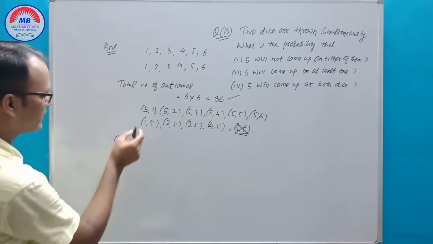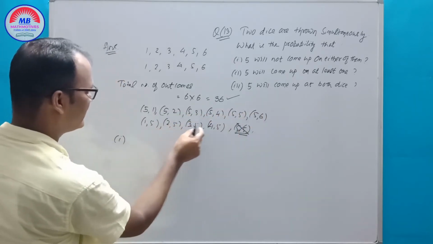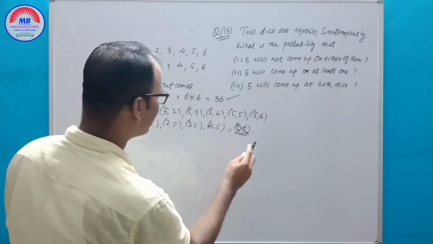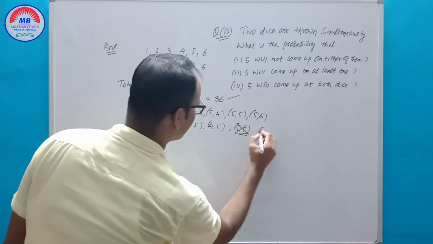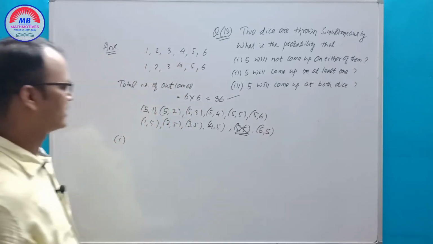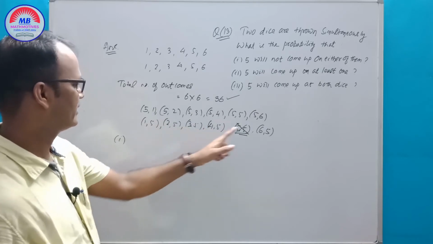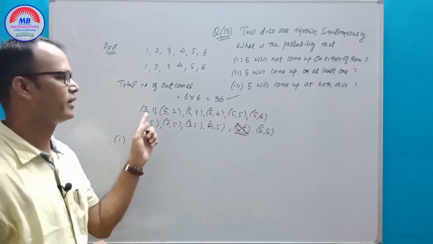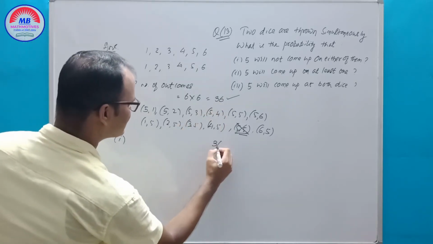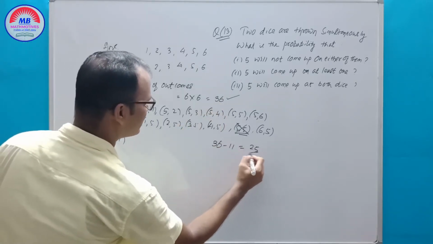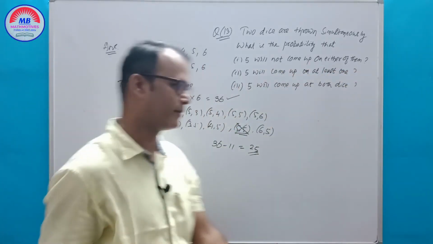You see, here 5 will come up in 1, 2, 3, 4, 5, 6, 7, 8, 9, 10 pairs, and here 5 6, 6 5, and so on. The total is 11 where 5 will come up. Total is 36, so we can write 36 minus 11. So 25 pairs are there where 5 will not come on either of them.